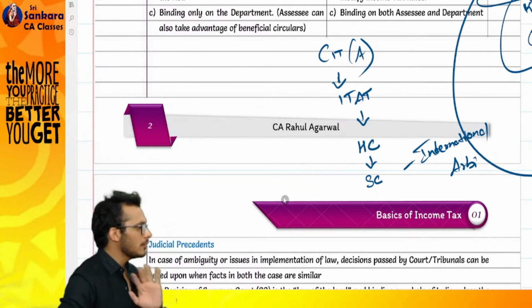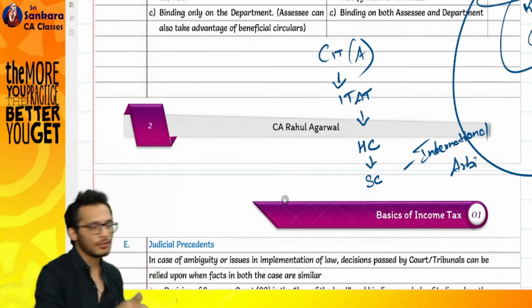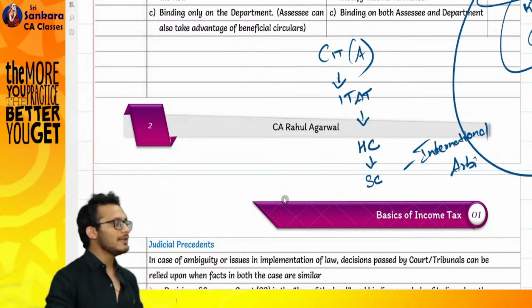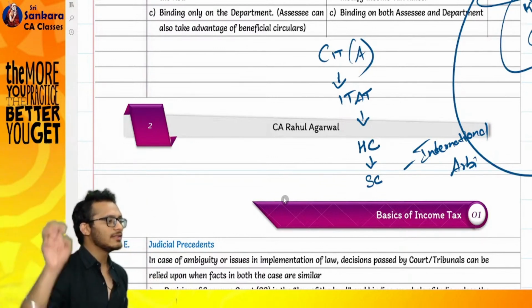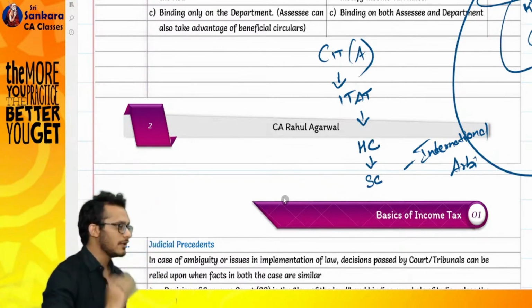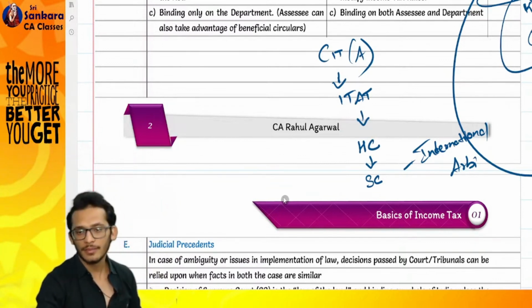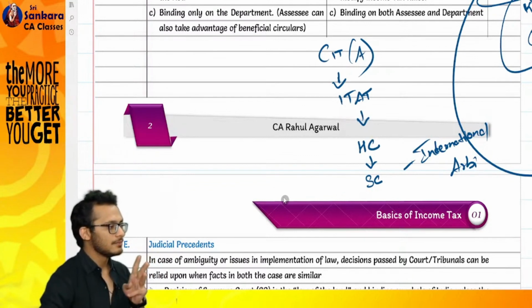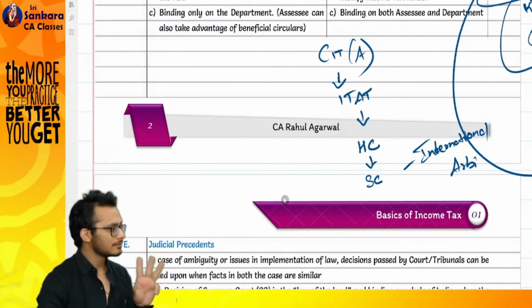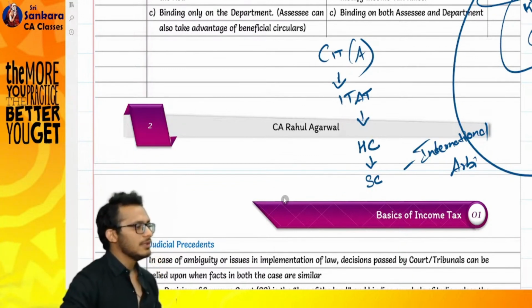Do I have to explain it to you right now? Because definitions do not have a link. As we go through the law, as we do a provision, if a word requires a definition, I will go back to the definition. I don't have to explain the definition right now. Now we are into section number.